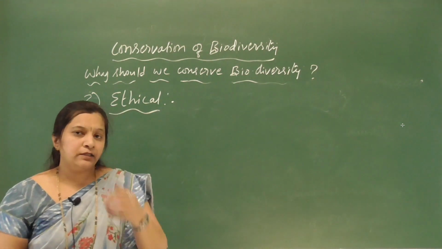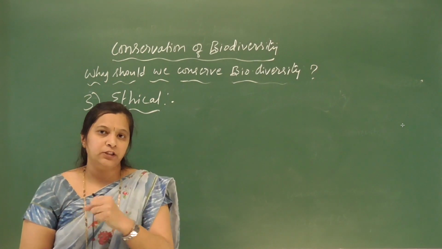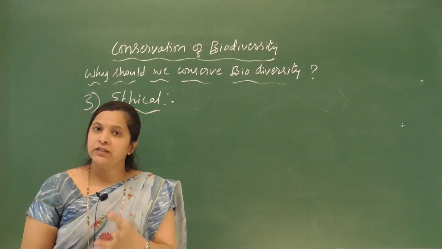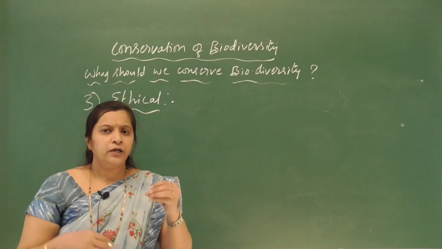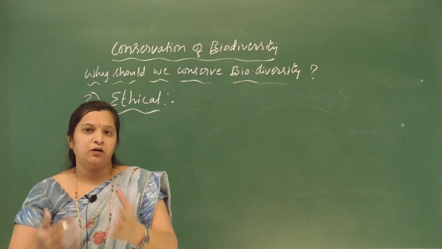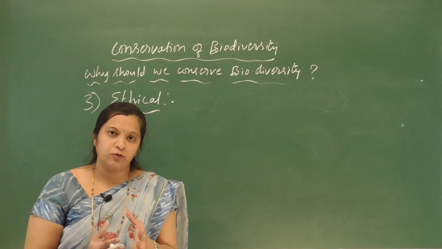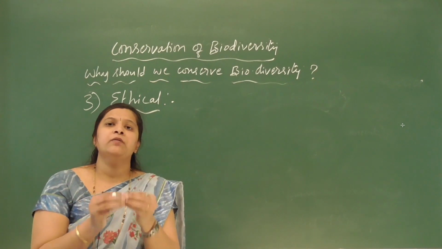So like us, there are millions of plants, millions of animal species, and many millions of microorganisms present on the earth, right? And each and every species has its own role in the ecosystem, has its own role in nature, and every organism is important.